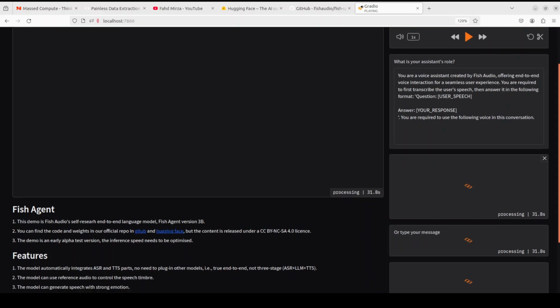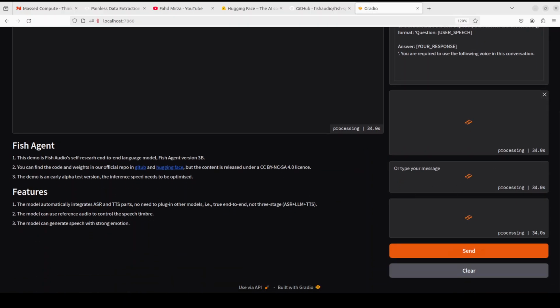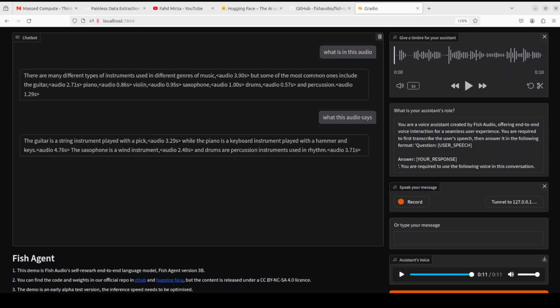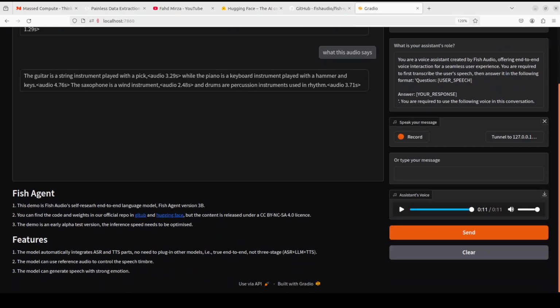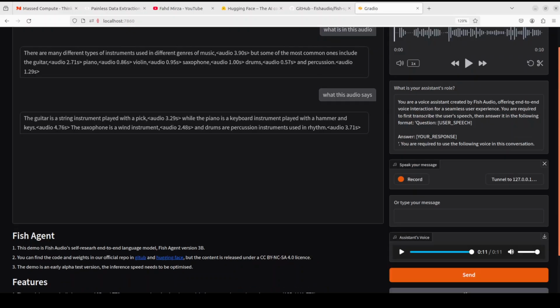Okay, so let's go down and see what is happening here. Let's wait. So interestingly enough, I'm not sure what exactly this is doing. I have asked it a couple of times what is in this audio, and you see the response. It says that there are many different types of instruments used in different genres of music. So I don't know what tangent it is following here, which is quite interesting.